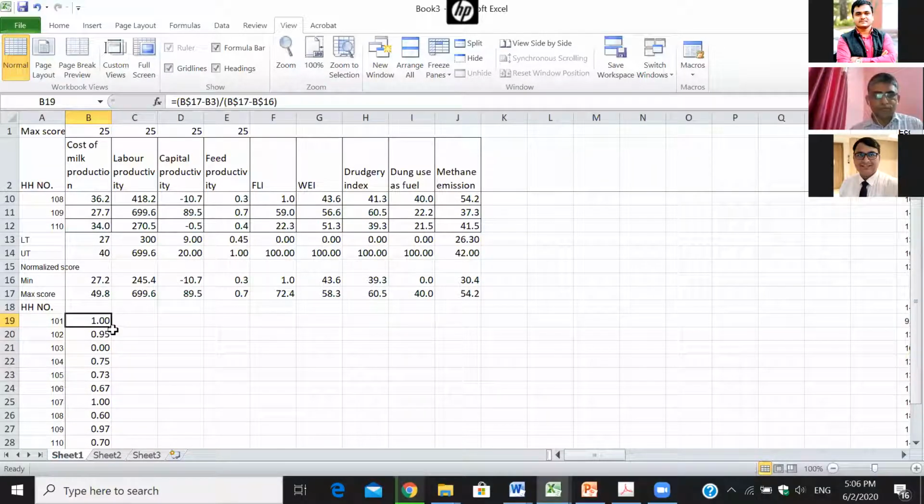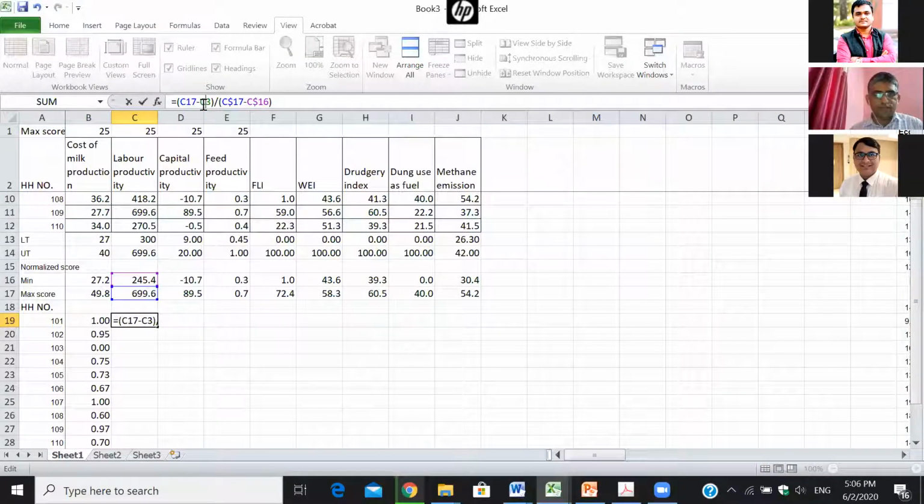So instead of max minus actual value, I will use actual value minus minimum. I will put a dollar sign here.